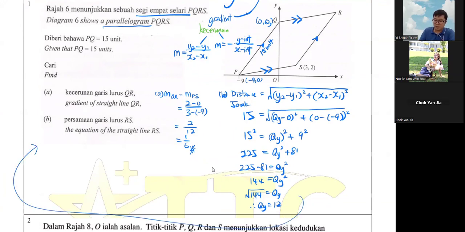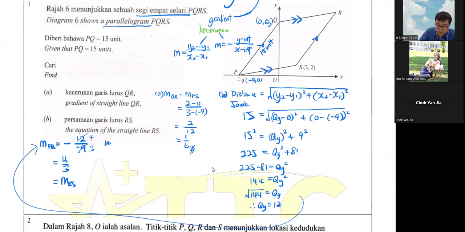Okay, so then our gradient of PQ is equal to, we can have a negative. Y-intercept is 12, x-intercept is -9. Correct? So negative becomes positive already. So it's 12 over 9. Divide by 3, you get 4. Divide by 3, you get 3. So it's 3, 4.